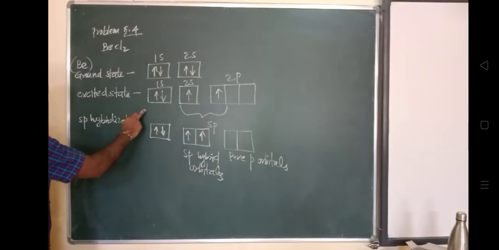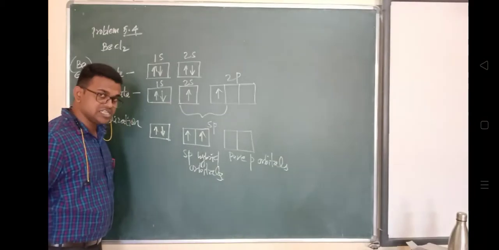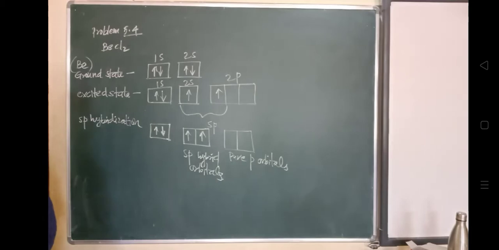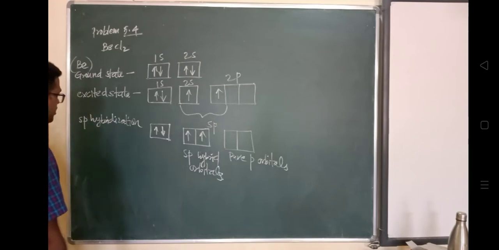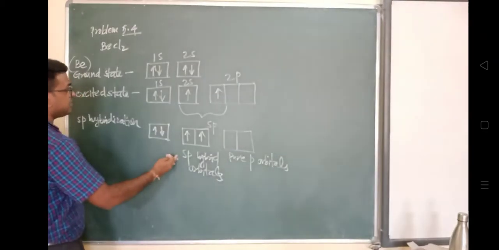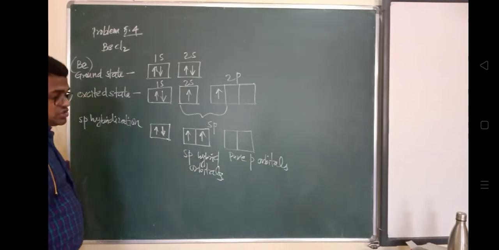For any problem, for any molecule, we have to identify the central atom, write its ground state and excited state electronic configuration, and based on that check which kind of hybridization it is forming. It is very easy to understand. So this beryllium is forming sp hybrid orbitals by sharing one s orbital and one p orbital.